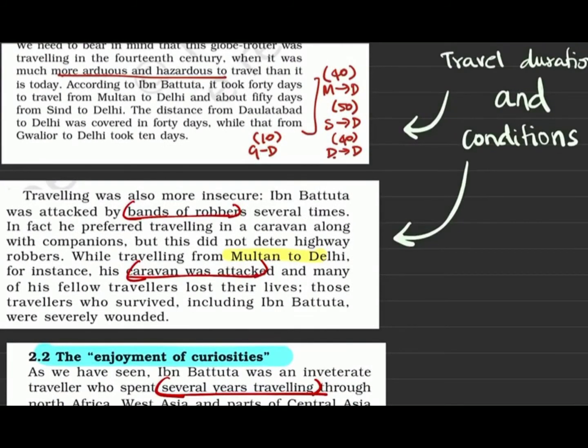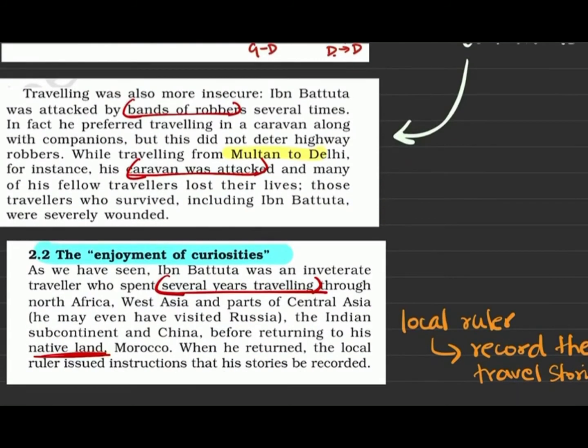Okay, so now about the travel conditions. How was the condition? It was not very great. It was very insecure, you can call it. There were problems of robbers all around, also attacking the travelers. So these were all common things. This happened even one time when he traveled from Multan to Delhi.